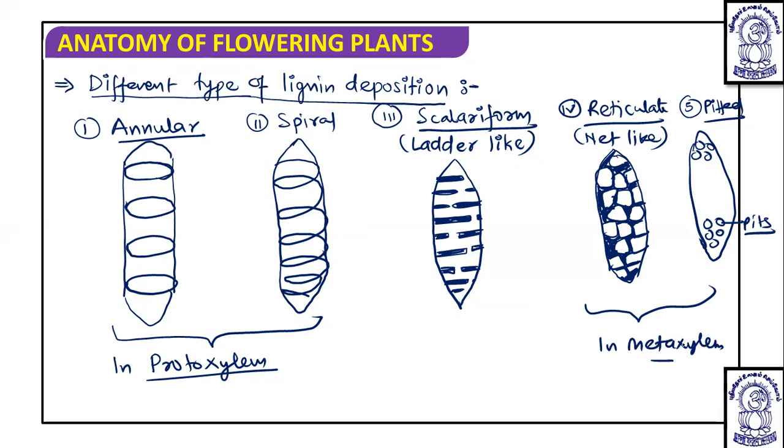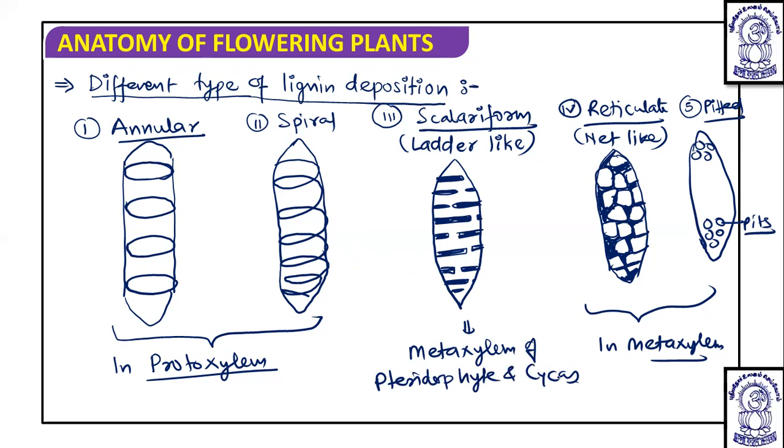Scalariform ladder-like thickening is found in the metaxylem of pteridophytes and Cycas, that is a gymnosperm.